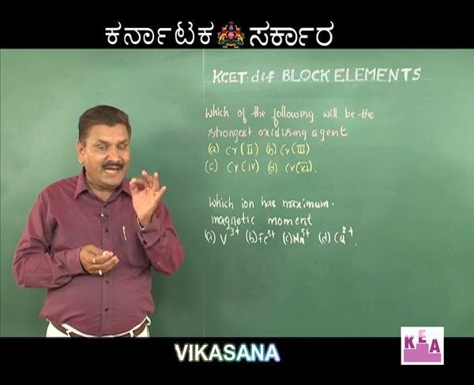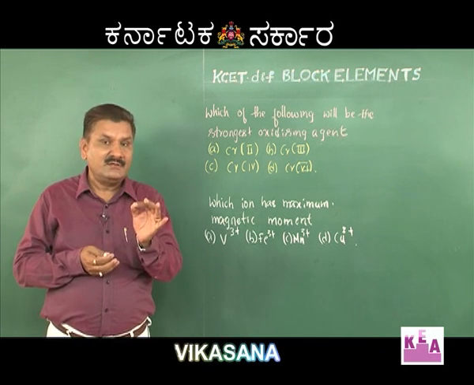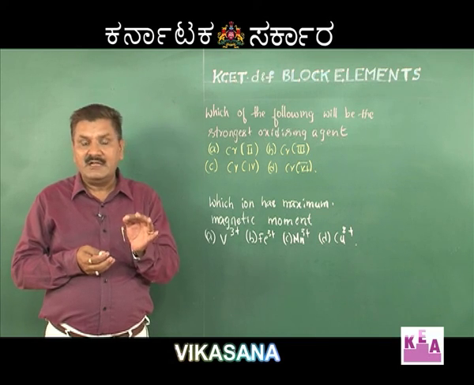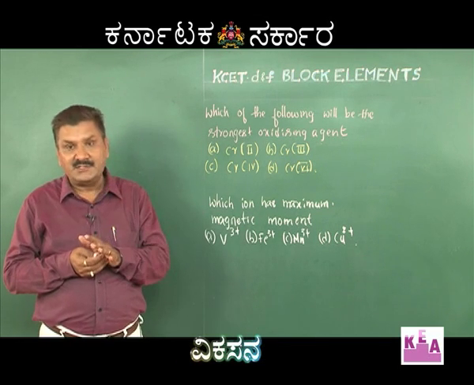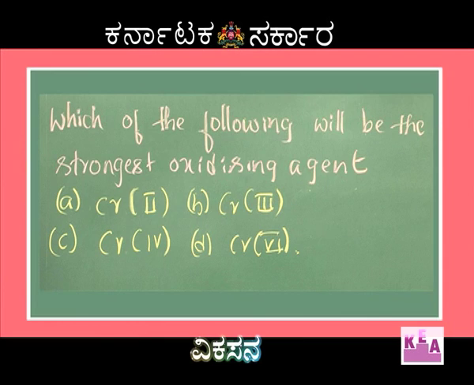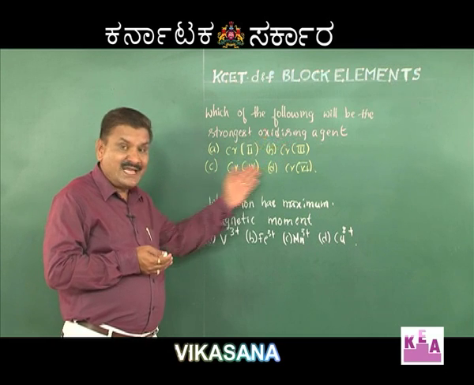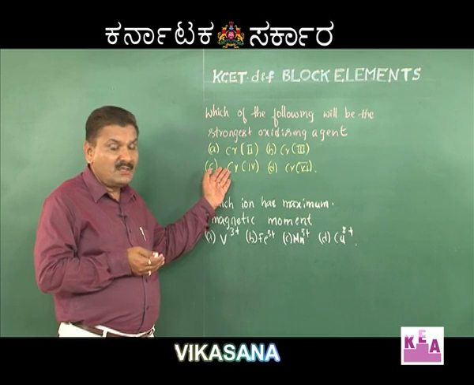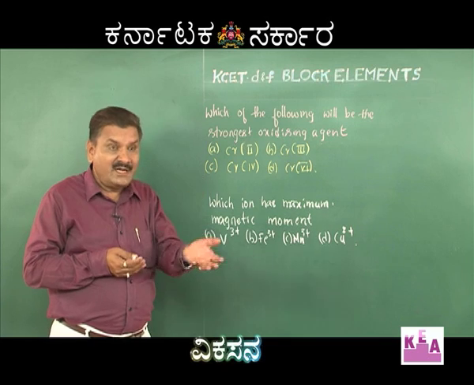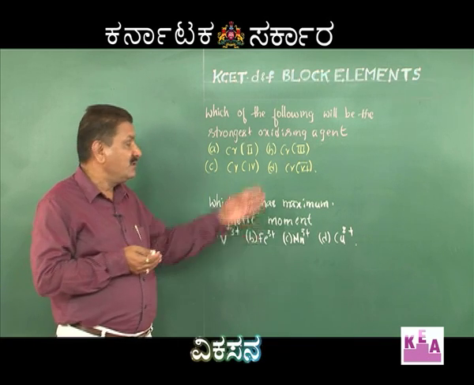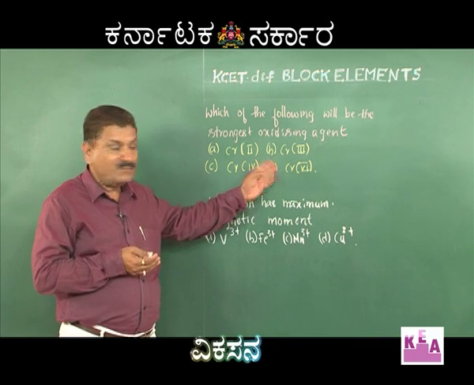Remember, electron losing species is reducing agent, electron gaining species is oxidizing agent. Here, we need to select the strongest oxidizing agent. All are oxidizing agents, but the one which has more tendency to gain electrons is the best oxidizing agent.